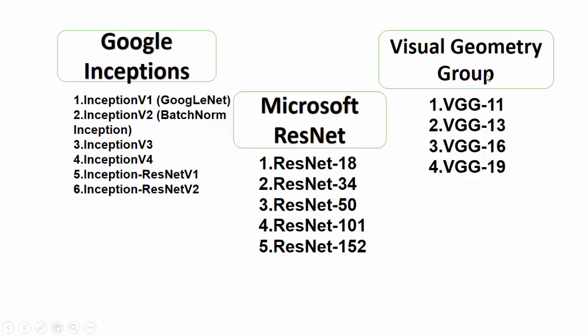Okay, now if Google can provide and Microsoft can provide, then Oxford is a top university, and there is a group known as the Visual Geometry Group. They also provided VGG models that are also used for visual datasets like images and videos. इसके भी different versions हैं like VGG 11, VGG 13, VGG 16, VGG 19. Now you might be thinking why they give ResNet 18, 34. These are actually layers, deep layers.